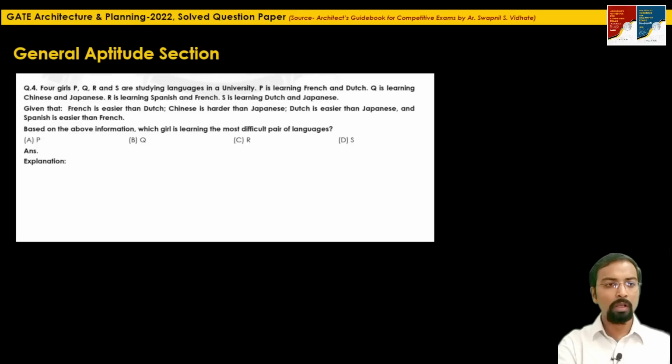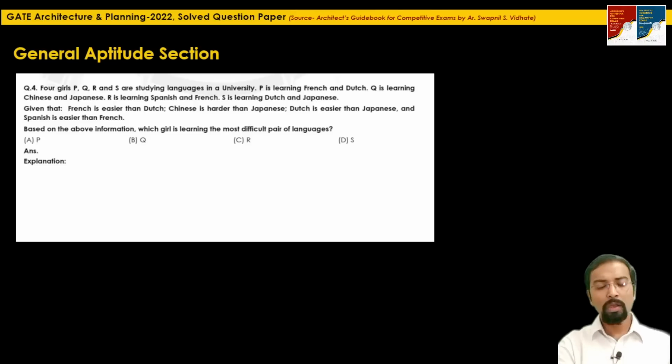Question 4. 4 girls P, Q, R and S are studying languages in a university. P is learning French and Dutch. Q is learning Chinese and Japanese. R is learning Spanish and French. S is learning Dutch and Japanese. Given that French is easier than Dutch, Chinese is harder than Japanese, Dutch is easier than Japanese, and Spanish is easier than French. Based on the above information, which girl is learning the most difficult pair of languages?